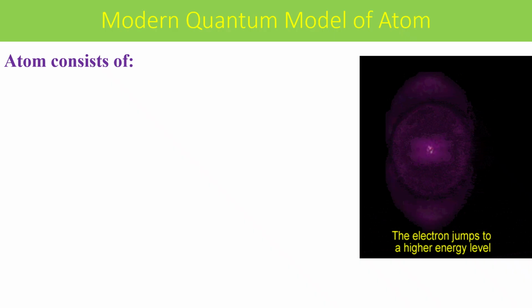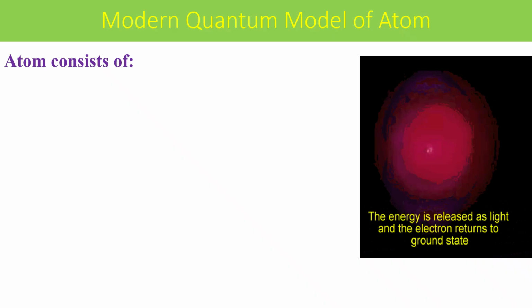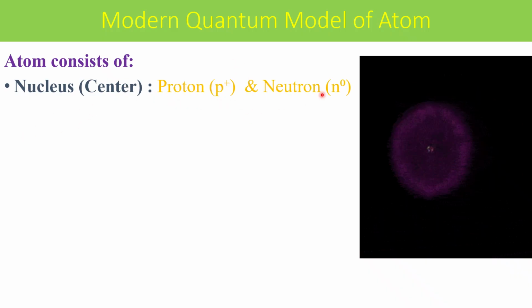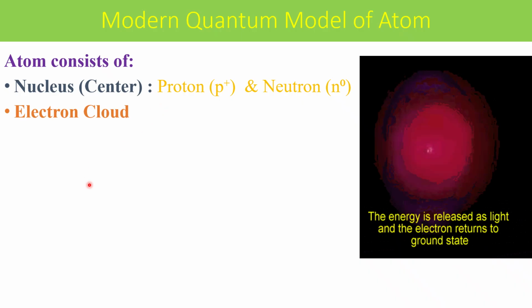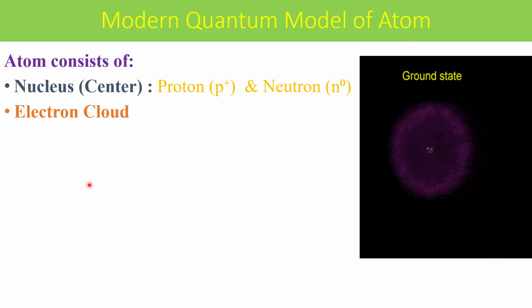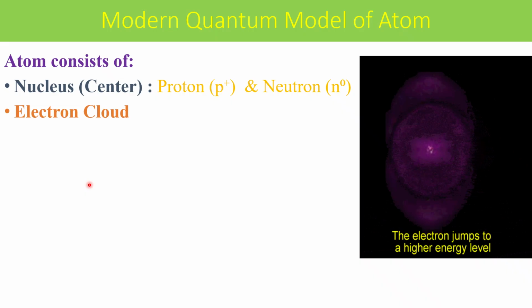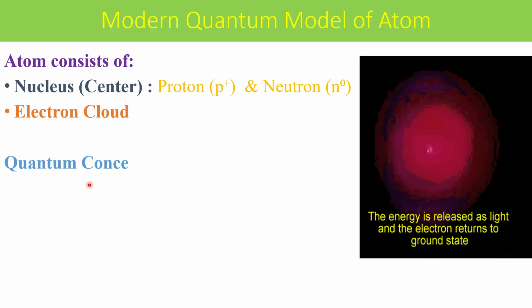After the discovery of the electron, proton and neutron, the modern atomic model came into the picture, that is the quantum model of the atom, where the nucleus contains protons with positive charge and neutrons with no charge, and an electron cloud surrounds the nucleus. Bohr's model, where the electron moves in fixed shells like K shell, L shell, M shell, is good for the hydrogen atom, but it cannot explain complex atoms completely. So the modern quantum model of the atom came into the picture, where electrons exist in probability regions.